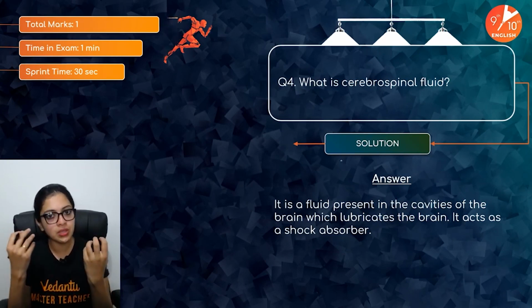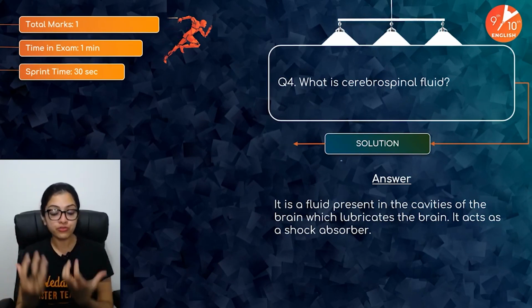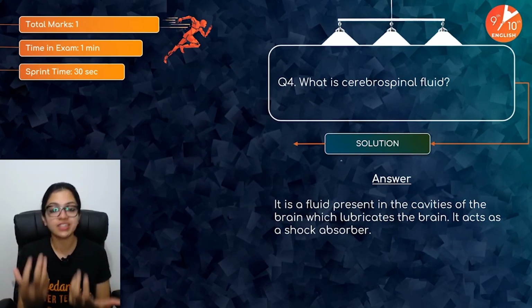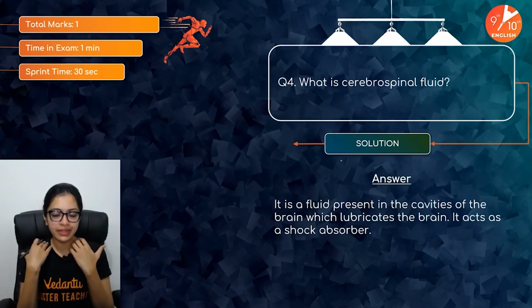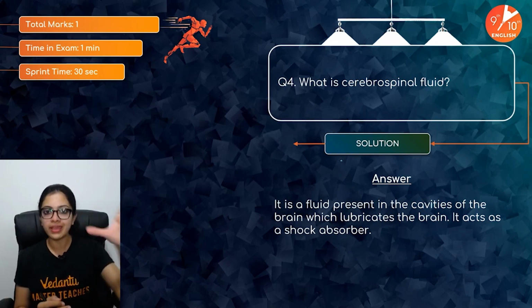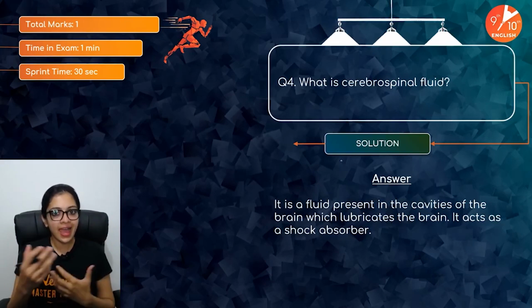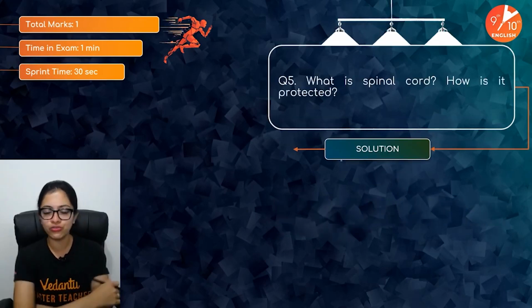So in addition to the meninges, this cerebrospinal fluid is also there to perform the very important function of protection for your brain. This is exactly how your brain and spinal cord remain so well protected. Cerebrospinal fluid moves around your brain and the spinal cord to protect it and to absorb any shocks that they may possibly be exposed to. So that was question 4 for us.